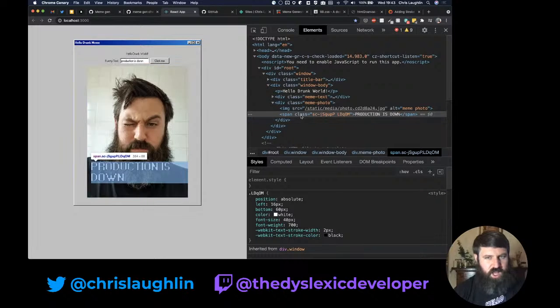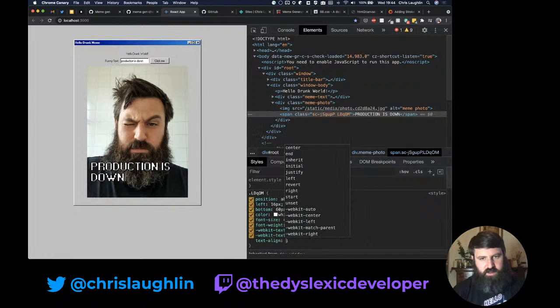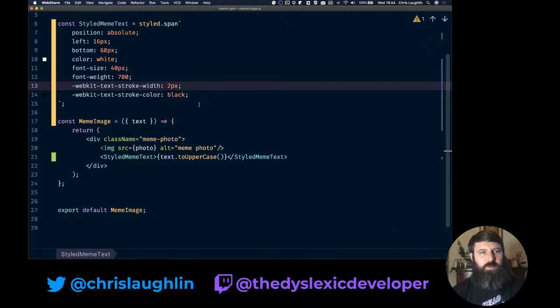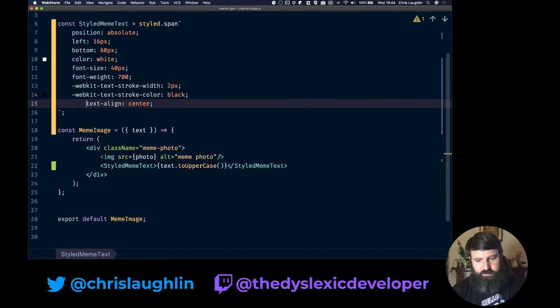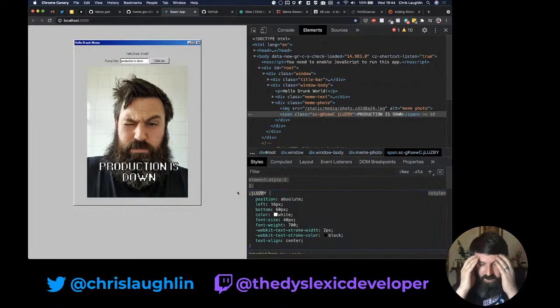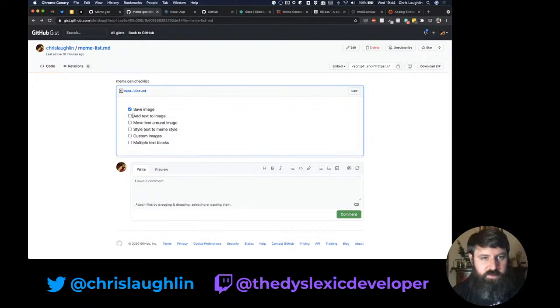Can we align this text? Text align. Yes, text align center. This is looking good. It's a Windows 98 meme generator. It's actually looking better than I thought it was going to. Is that the thickest font? Yeah, I think that's fine. I don't want to mess around with styles too much because I'll lose my train of thought. So back to our checklist that we totally forgot about.